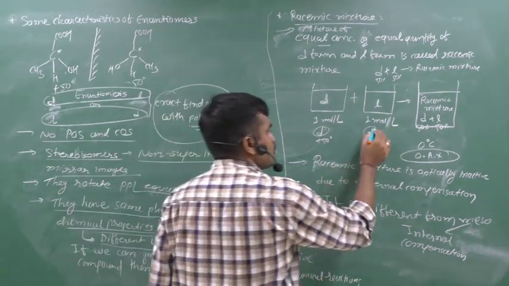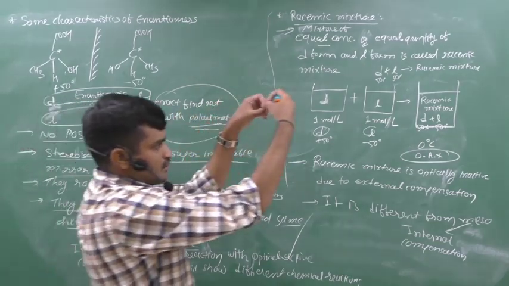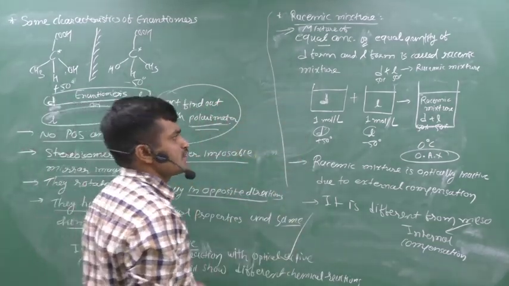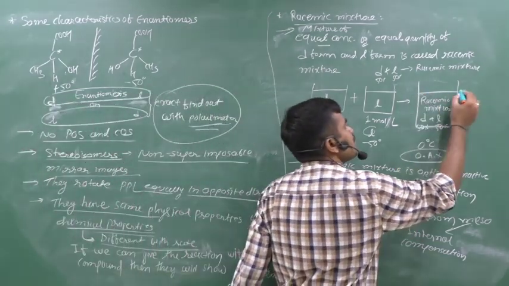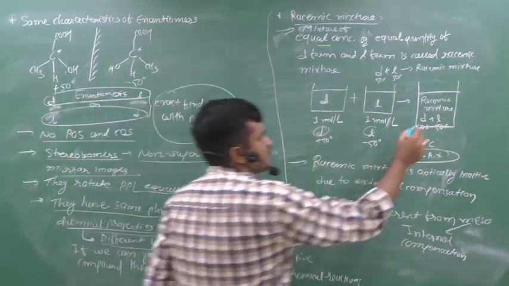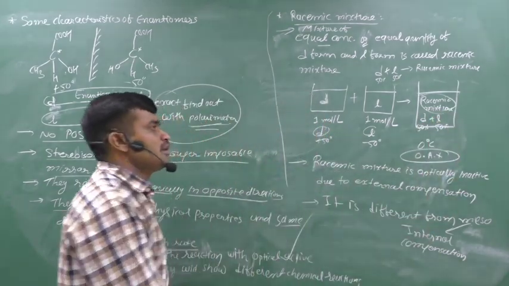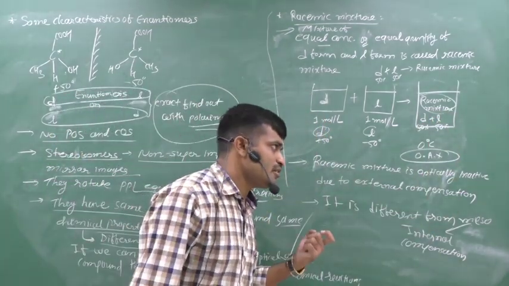L form means minus 50 degrees. Now if we mix them in 50-50 proportion, we get a racemic mixture containing D form and L form, 50% each.